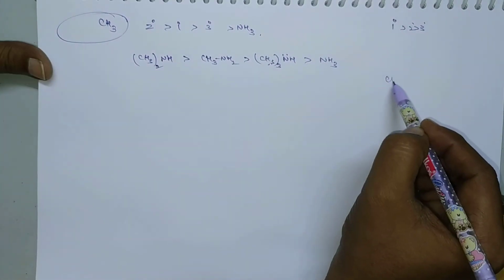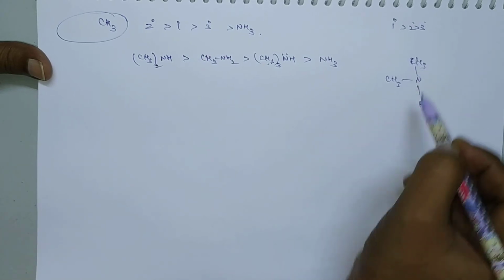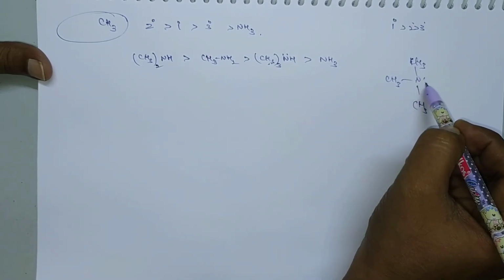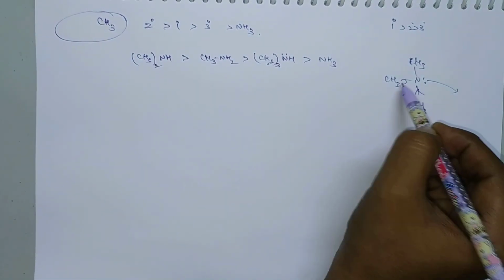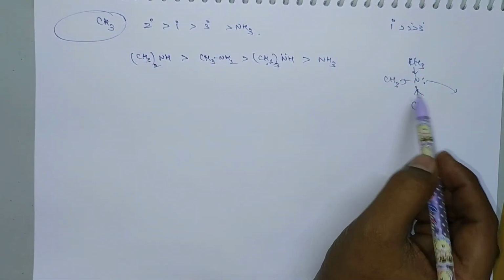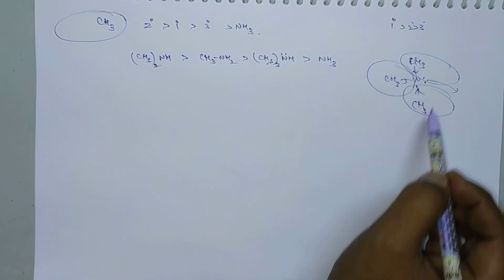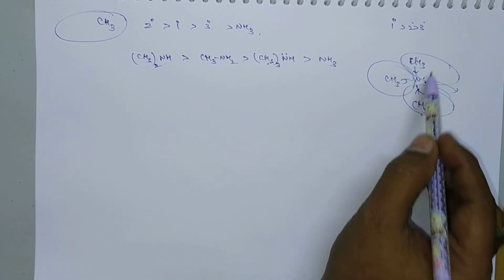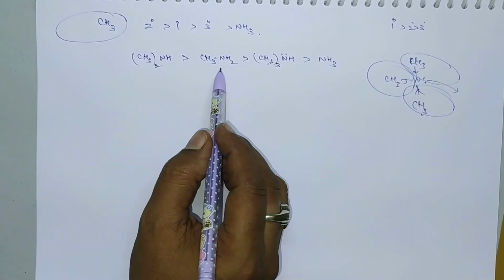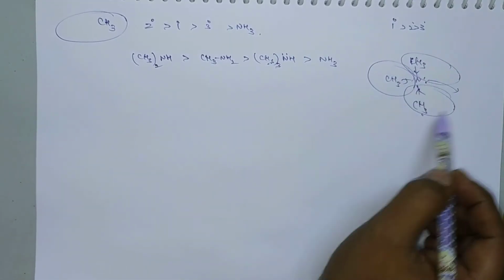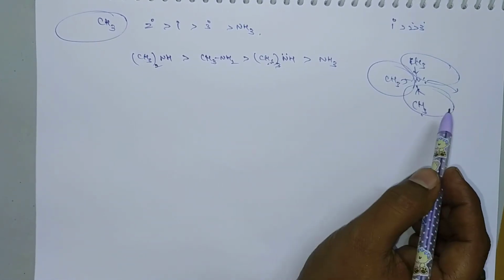In tertiary amines, the lone pair can be donated readily due to 3 plus-effect groups. But it is not true, because there arises some steric hindrance due to the presence of 3 alkyl groups. So due to steric hindrance, it will be less basic than primary and secondary. Clear? Due to the presence of 3 bulky groups, the lone pair of electrons cannot be donated to other species.